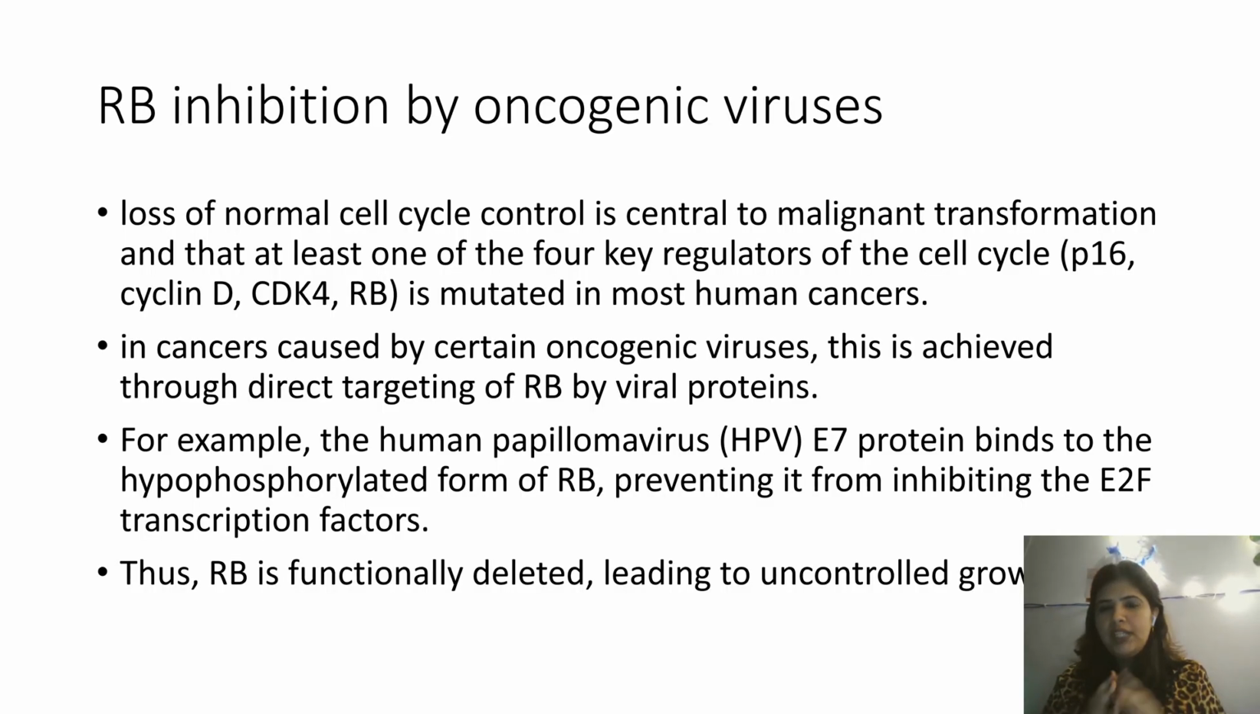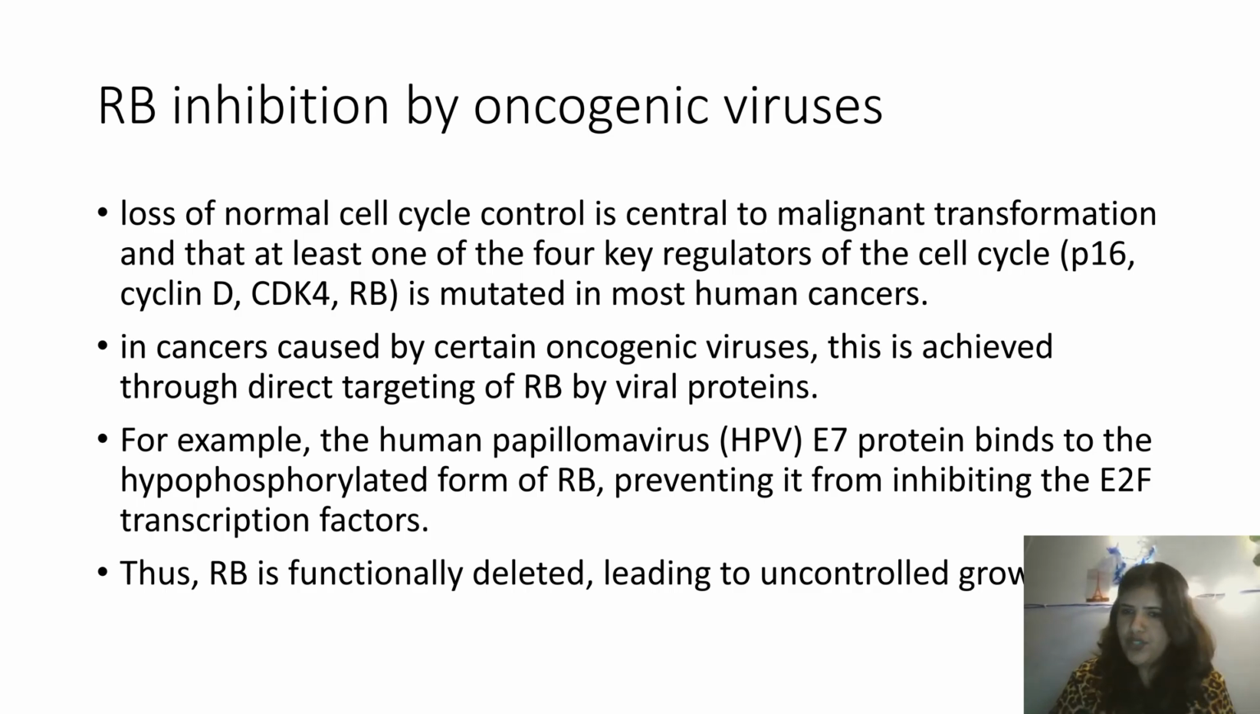Now, we know that oncogenic viruses are also causing their cancer by inhibiting RB. We just know that if there is damage in any DNA, RB will stop the G1S checkpoint in order to make sure that the division stops.